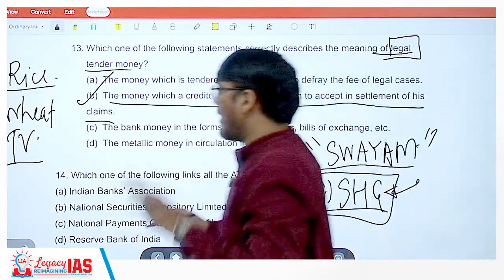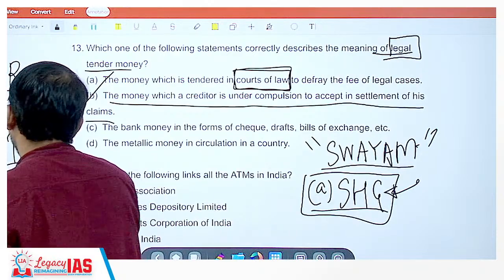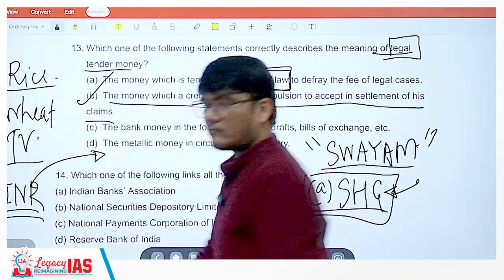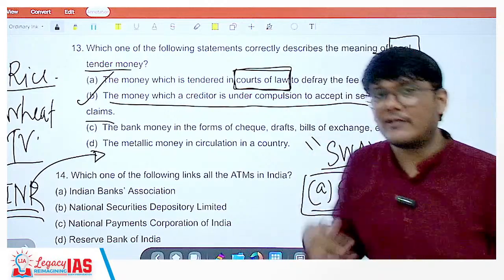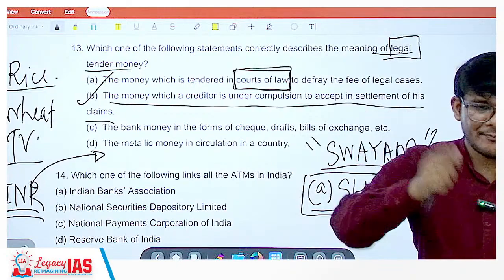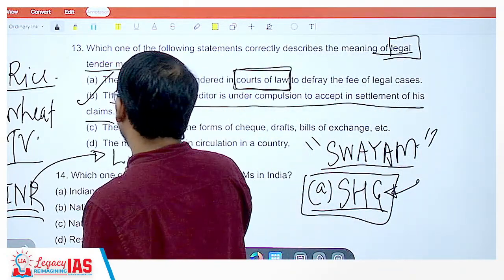But if you are giving me back Indian rupees, INR, it's a bearer rupee basically. It does not have any name written. What is bearer? Whoever holds it, it belongs to them, because it has no name written over it. So our Indian rupee is a legal tender.